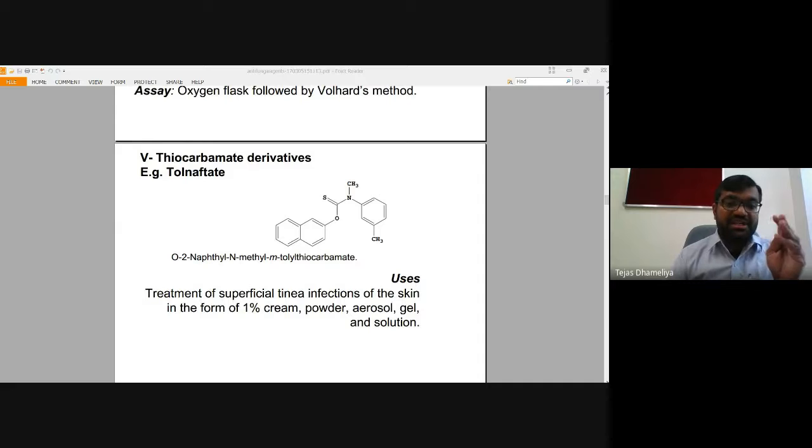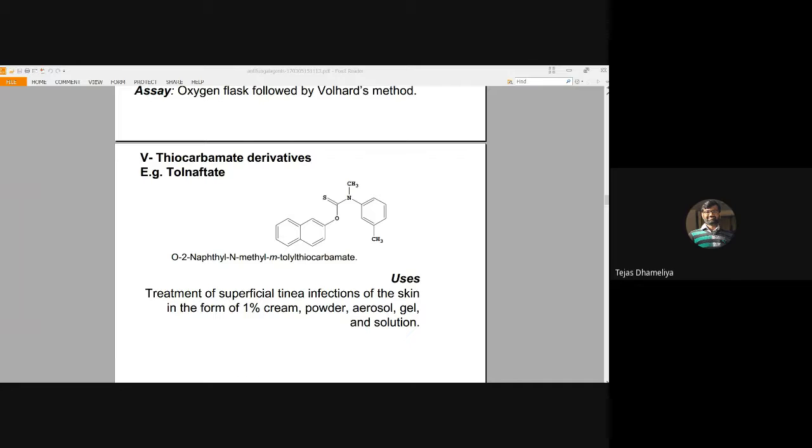But if you refer to Organic Chemistry by Wilson and Gisvold, squalene epoxidase is an enzyme responsible for conversion of squalene to squalene epoxide. Squalene is a cyclic compound having many double bonds in its structure, and in the presence of this epoxidase enzyme there will be insertion of oxygen at one of the double bonds, and squalene will be oxidized to squalene epoxide. The enzyme required for this is squalene epoxidase.